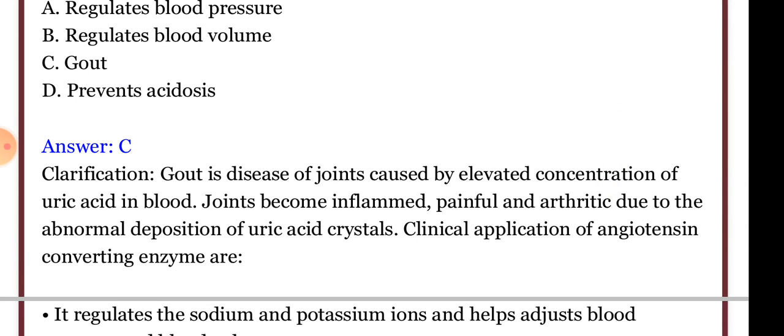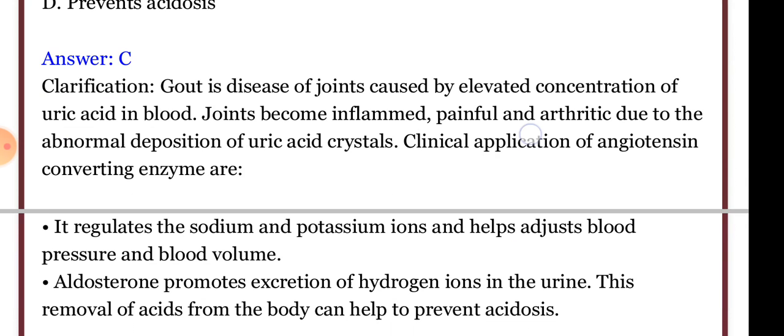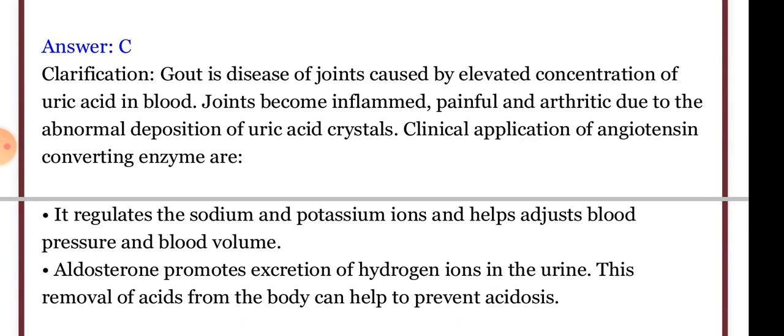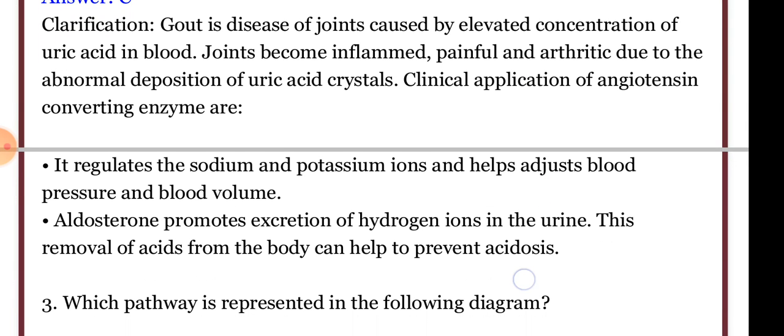Clinical applications of the renin-angiotensin system are that it regulates ion balance, as renin-angiotensin regulates sodium and potassium, which are the main ions, and helps adjust blood pressure and blood volume. The renin-angiotensin aldosterone system also promotes excretion of hydrogen ion in urine. This removal of acids from the body can help to prevent acidosis. As hydrogen is a positive ion, positive means acidic, hydrogen is released, and prevention of acidosis is done by aldosterone.